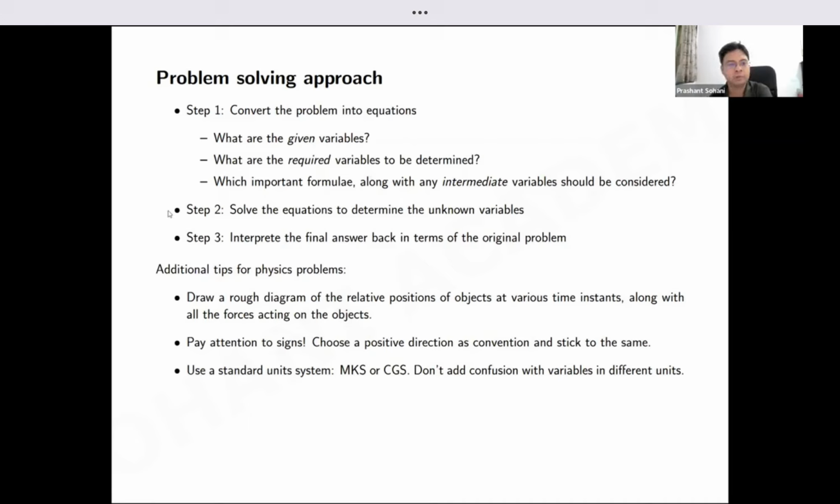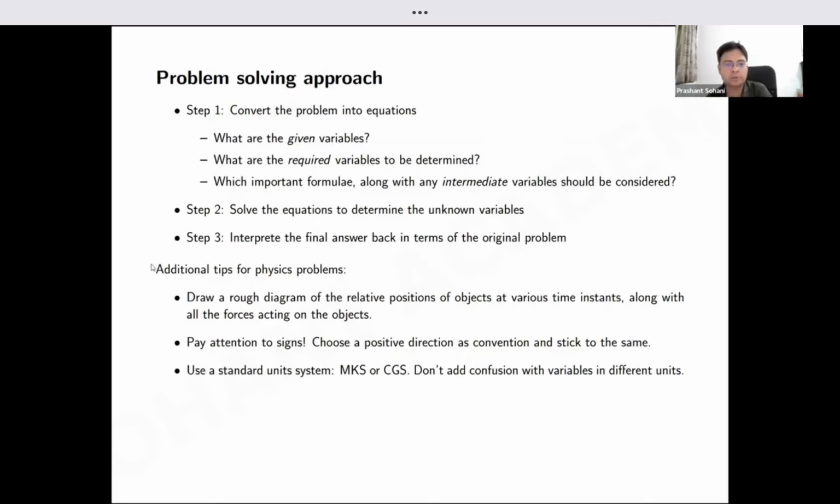Once you have converted it into mathematics, the second step is just solving those equations. There it is purely a mathematical operation where you may need to solve simultaneous equations, some vectors, maybe some quadratic equations. Once you've done step two, you will get some final answer.